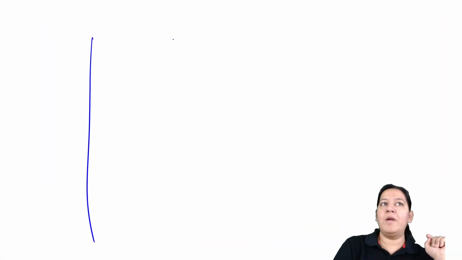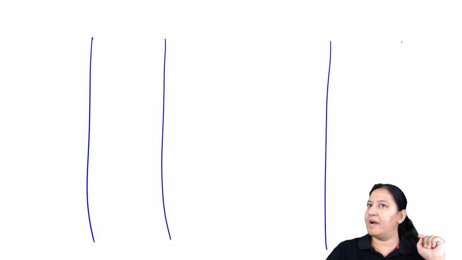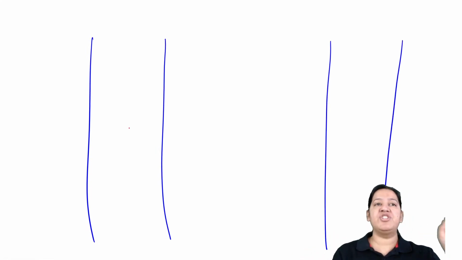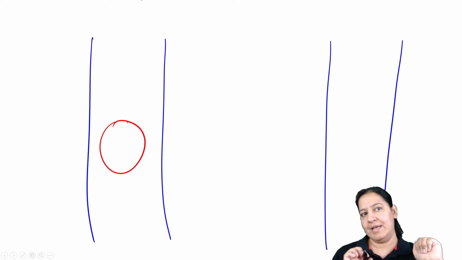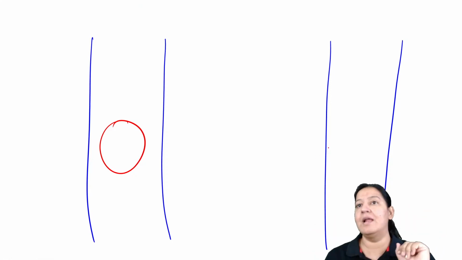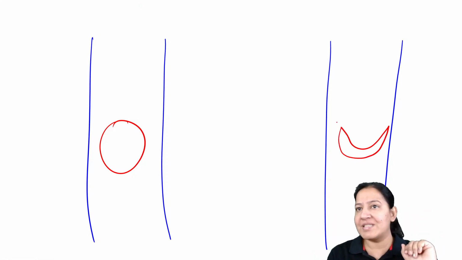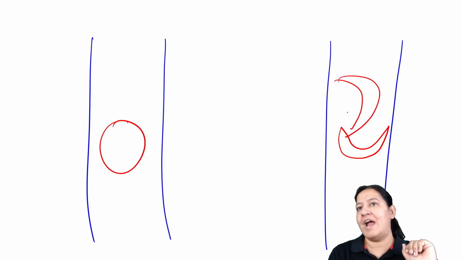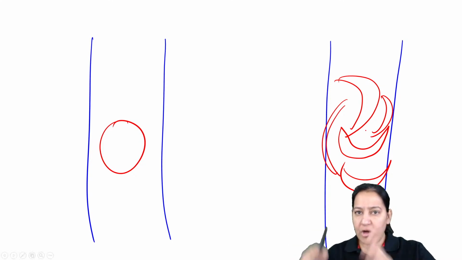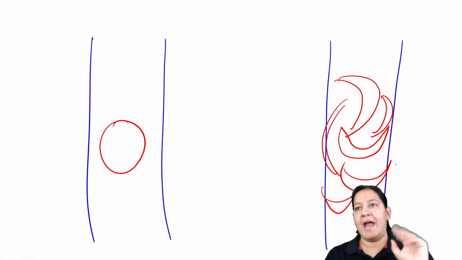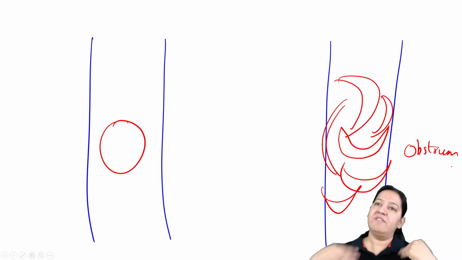So let me draw two blood vessels. This is a blood vessel, this is a blood vessel. If RBCs are biconcave in shape, they easily pass from the blood vessel. Easily. It is a capillary, small blood vessel. But if they are sickle shaped, they got stuck. They will get stuck and they will obstruct the capillary. They got stuck. They cannot move ahead. They got stuck and they will obstruct the lumen of a capillary. They will do the obstruction.